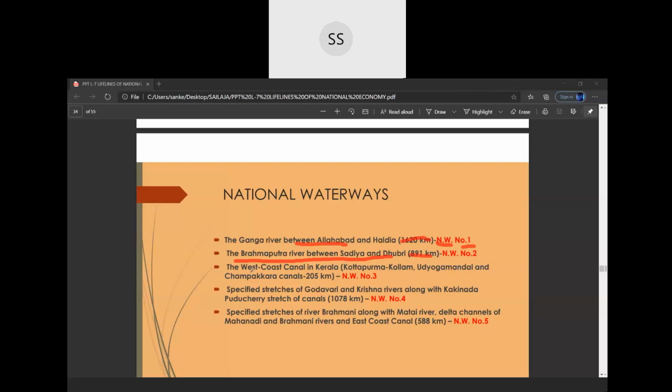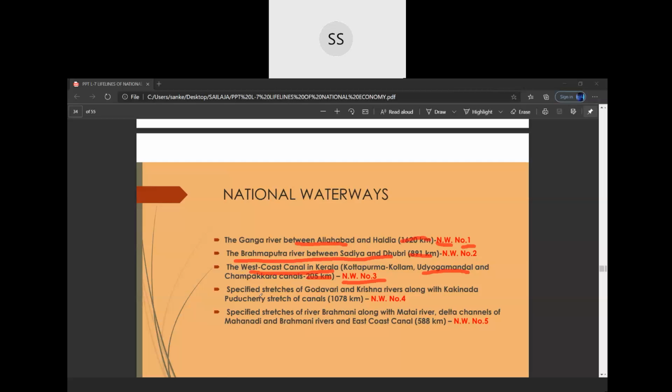Third, the West Coast Canal in Kerala, which is also called National Waterway number 3. It is not needed that you learn the distance. If you can remember these places, you can learn them. Otherwise, you can leave them and just learn the West Coast Canal in Kerala.